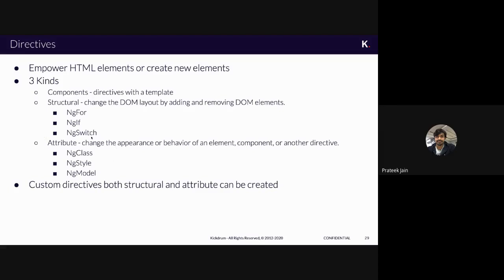Here, in the slide, you can see there are three types of structural directives and three types of attribute directives. Now when you see ngFor, ngIf, ngSwitch, you might see the significance of the for loop in JavaScript, the if condition in JavaScript, and switch cases in JavaScript. Angular provides you some features where you can actually use this for loop, if condition, and switch cases in your HTML directly. You don't have to write JavaScript code for that, and you can use these directives for rendering the application, the HTML pages, in the template itself.